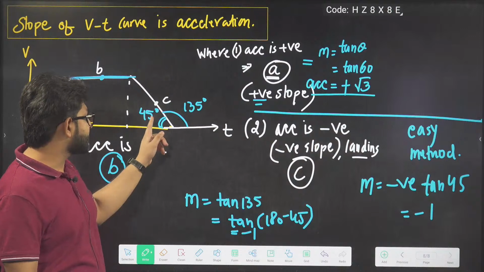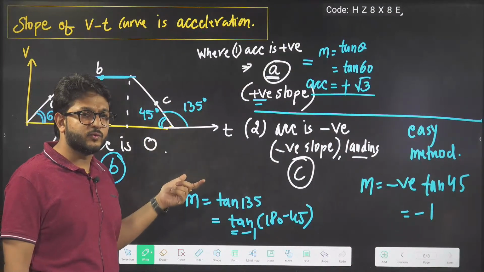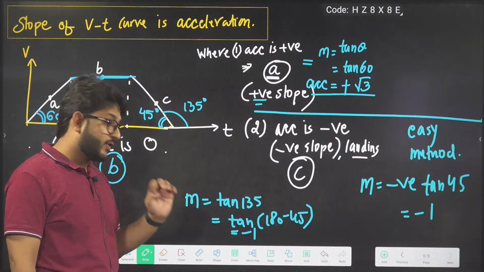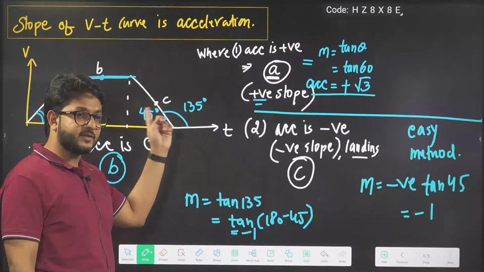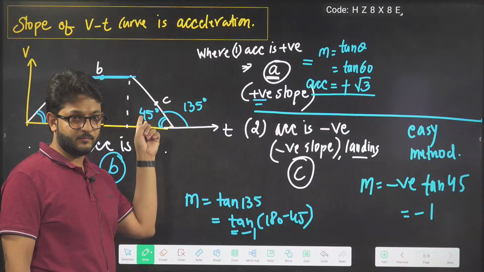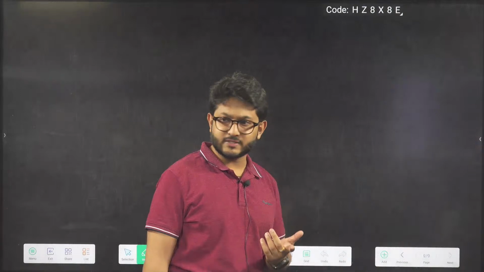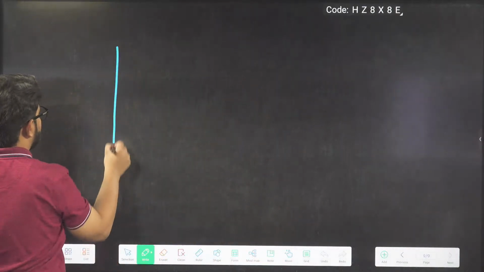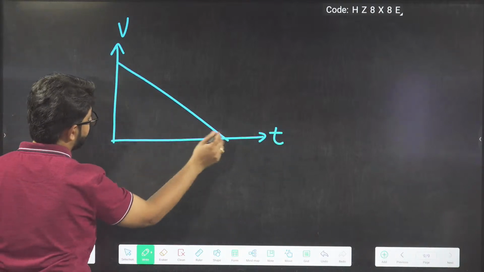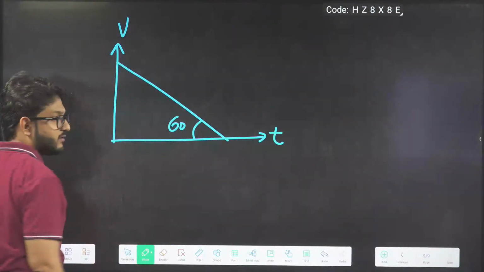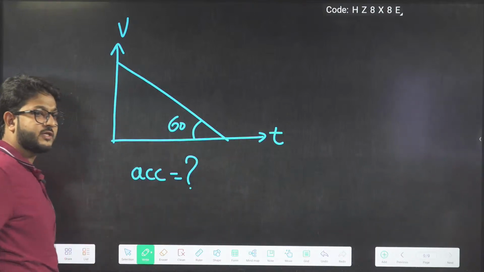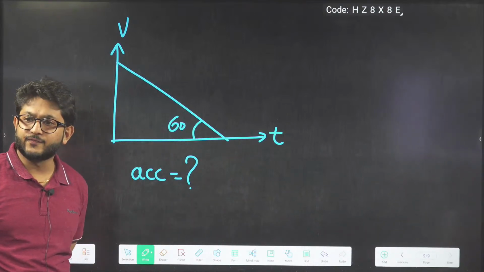Now beta, these angles will be given to you. No, Varshika, M equals tan of 135. Actually, you are writing it that way, so it is tan of 135 or minus tan 45. Let me tell you one more question, because I know confusion can arise, so don't worry. If we are writing the VT graph, this angle is given as 60. So what is the value of acceleration? The question asked is to find the acceleration. How will we find this acceleration, guys?